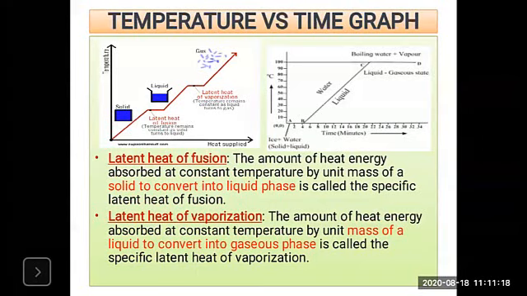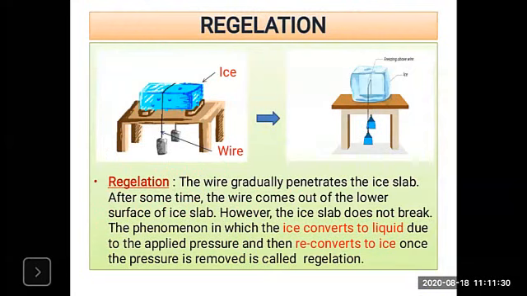So this is the temperature versus time graph. Okay, so this is the graph, with time in minutes. Now look at the next point: what is meant by regelation. Here is one activity. What is meant by regelation here? Now look at the diagram, there is an ice slab and a wire. Okay, so what is meant by regelation?